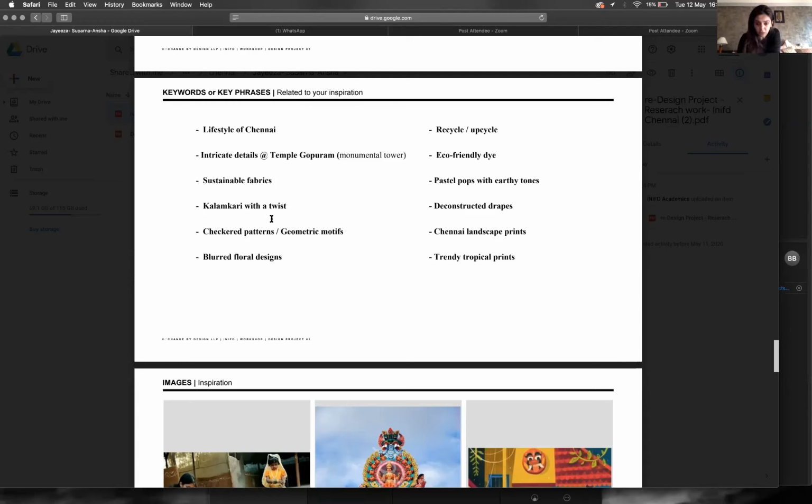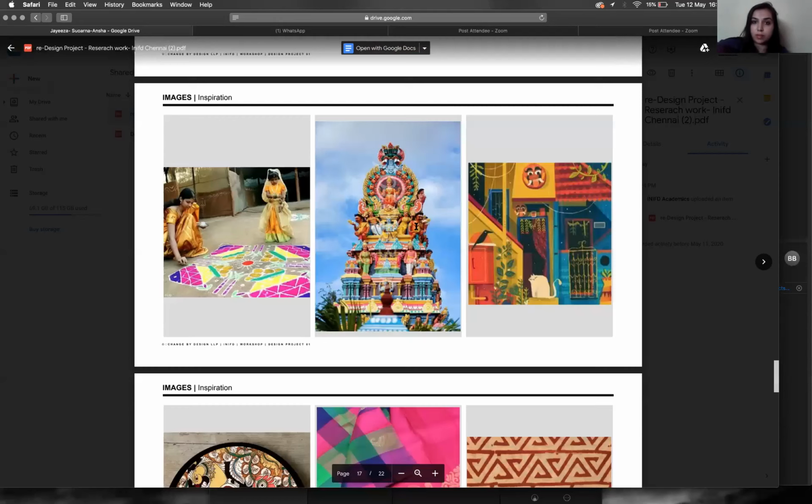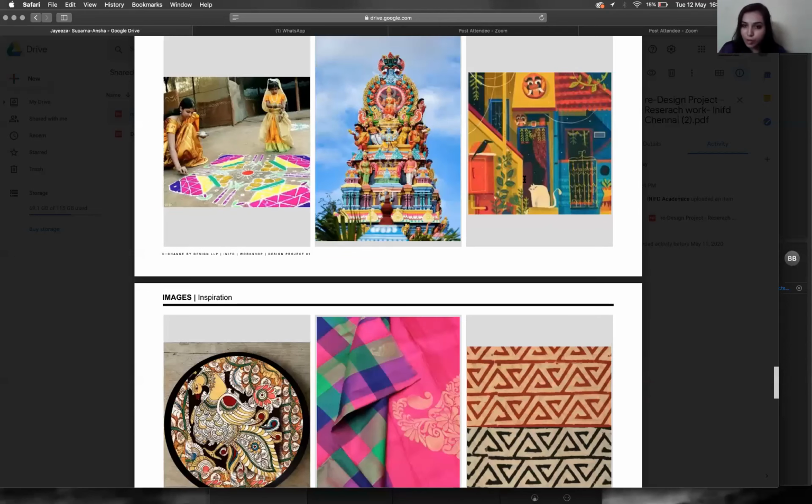So even if I scroll down to your images, you've got more images down here. Let's look at those. Because now that's how it runs. So V3, we were searching on this lifestyle of Chennai, basically the day. Can you see on the right side, ma'am, the caricature form of a common life. In a way, we can transfer it to kalamkari, which will be a twist. Okay, that's fine. So that Bharatnatyam, that's kind of what I'm asking you.